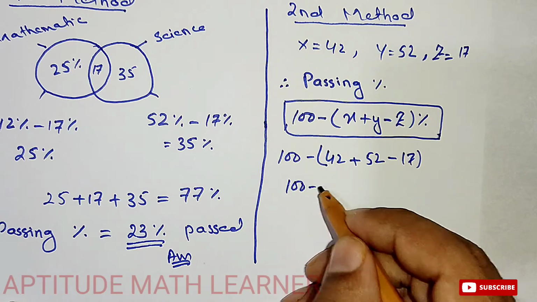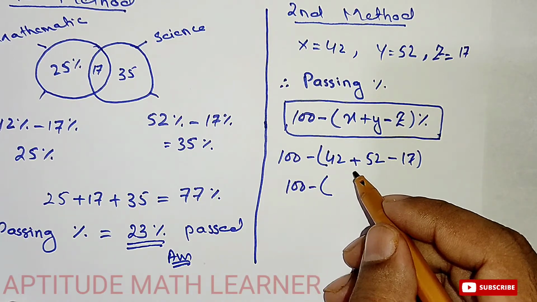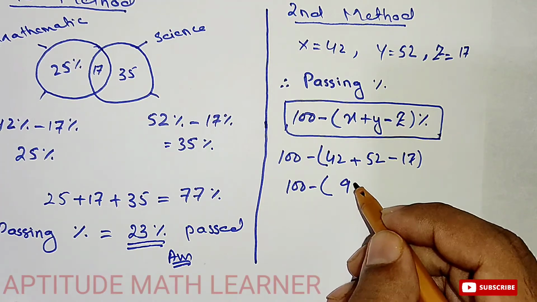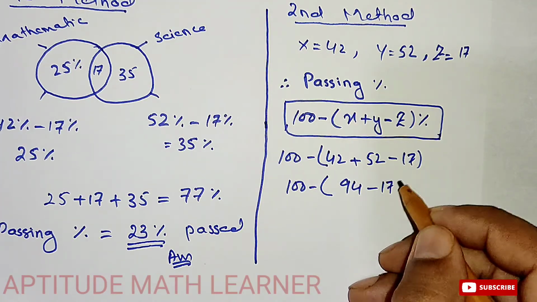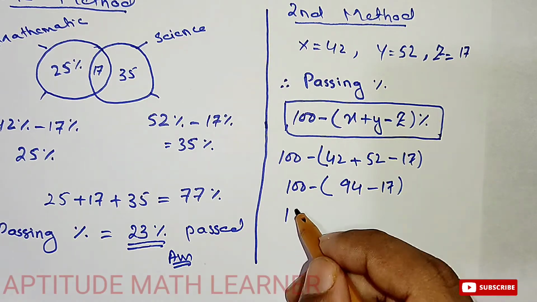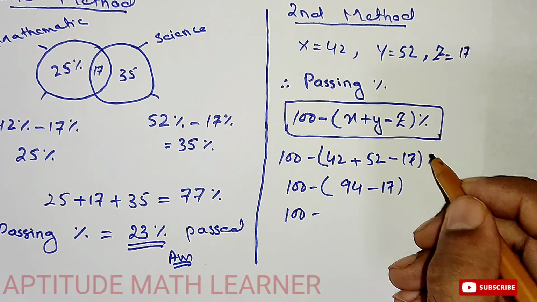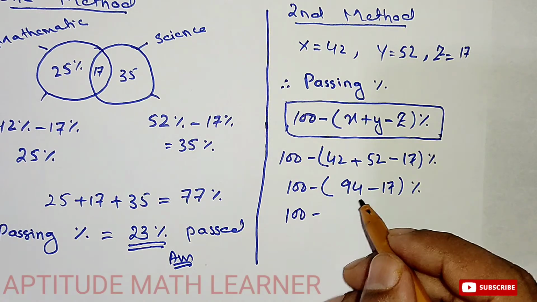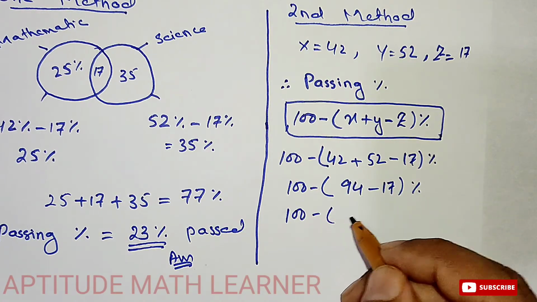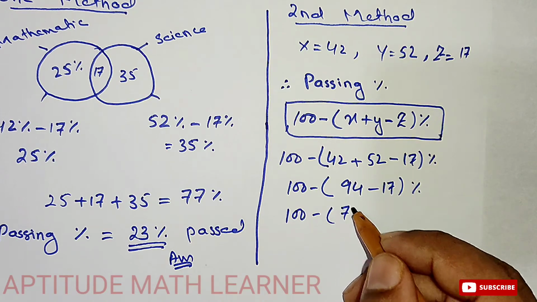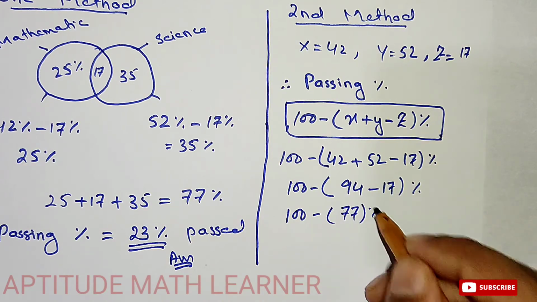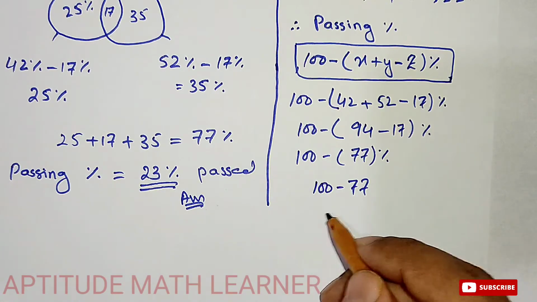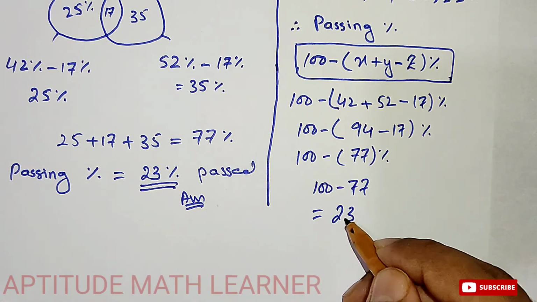So 42 plus 52 gives 94, minus 17, so 94 minus 17 gives 77%. Then 100 minus 77 gives directly the answer, 23.